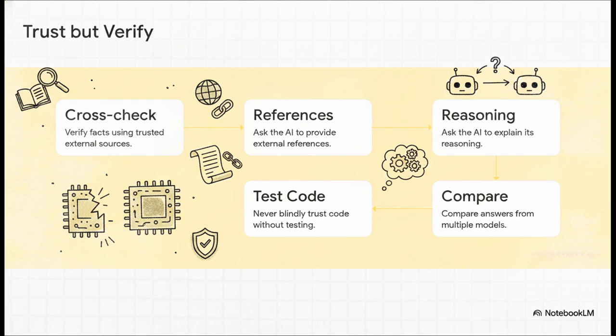First up, always cross-check hard facts using trusted external sources. Don't skip this. Second, ask the AI to provide actual references for its claims. Third, and this is a really great trick, ask the AI to explain its reasoning step by step. You'd be amazed how often it catches its own logic errors when forced to explain itself. Fourth, if it's a critical decision, run the prompt through multiple models like ChatGPT and Claude, and compare. And finally, never ever blindly trust generated numbers, statistics, or software code without testing it yourself.